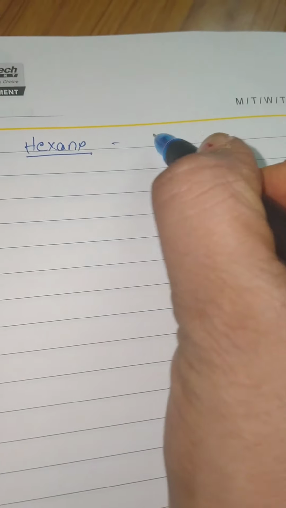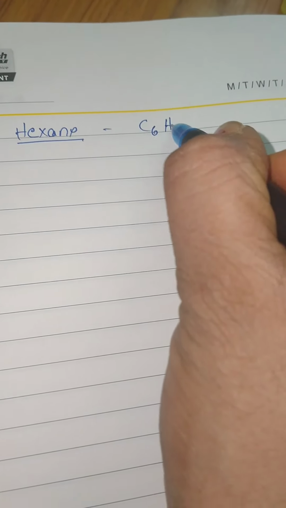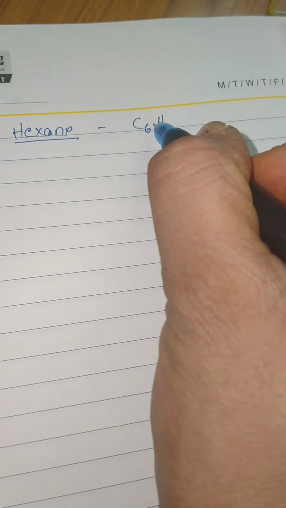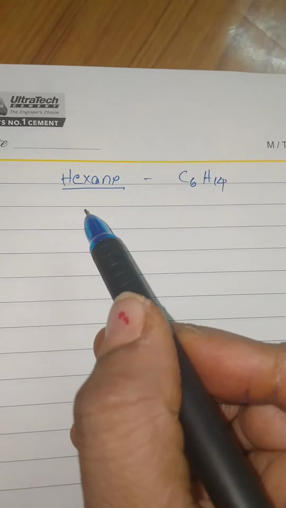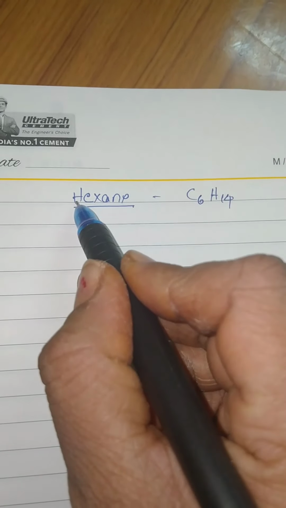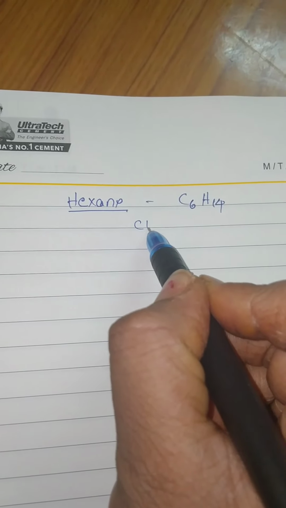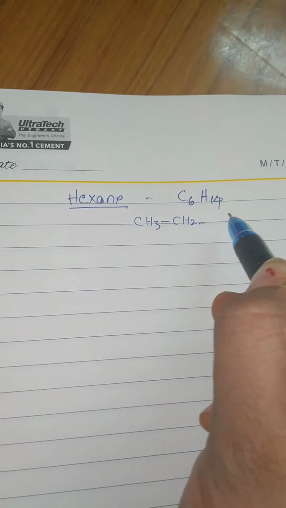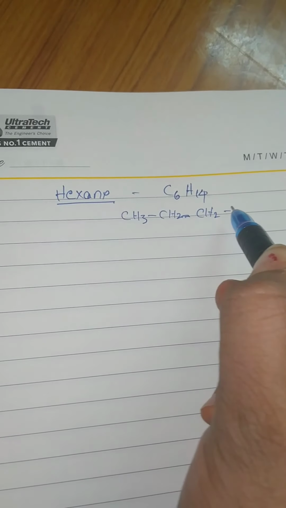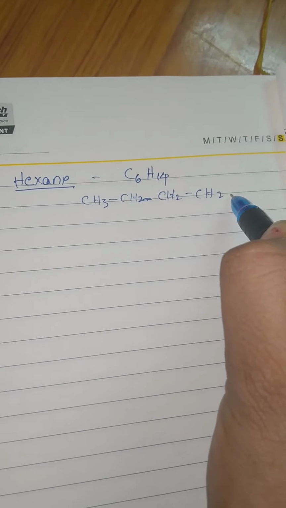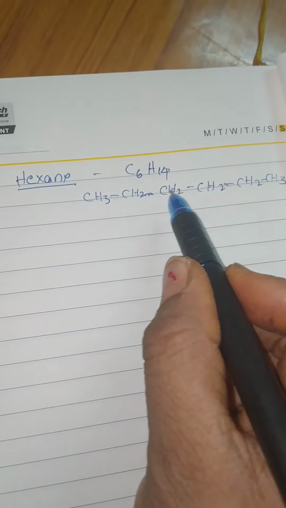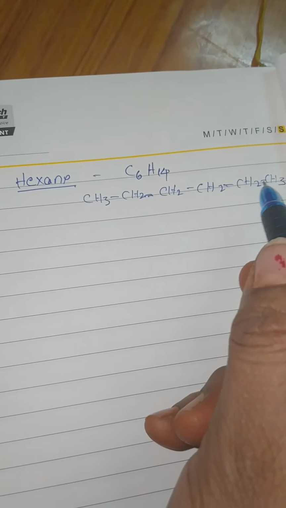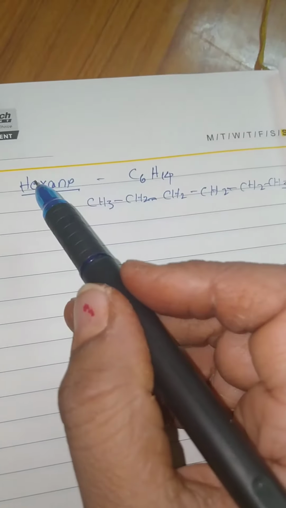Hexane, hex means it has 6 carbons, C6H14. We can write hexane, and when hexane is in a straight chain, it is CH3, CH2, CH2, CH2, CH2, CH3, carbons 1, 2, 3, 4, 5, 6. The 6 are a simple straight chain, then we are saying hexane.